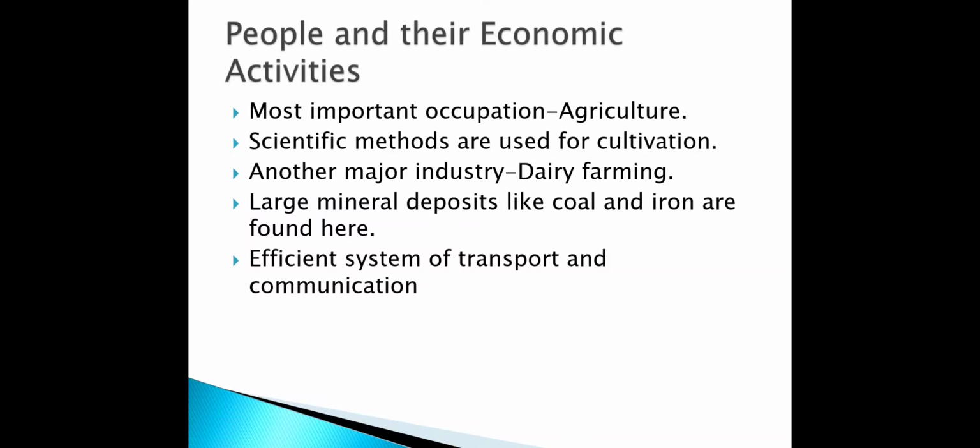There are so many geographical advantages which favor the cultivation of crops. For all this cultivation, scientific methods are used. They use different scientific techniques, and most of the work on the farm is done with the help of machines.